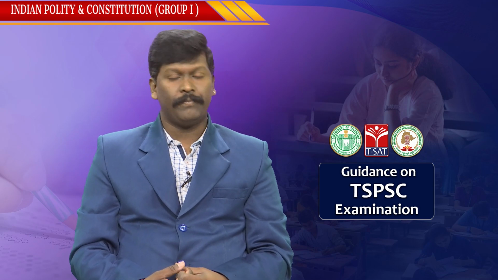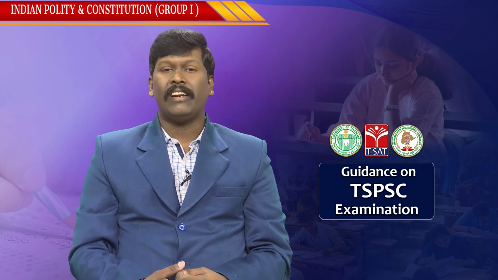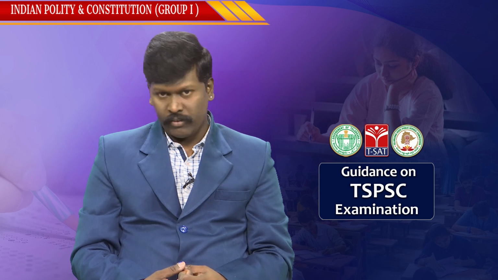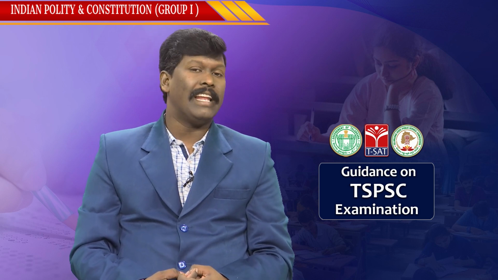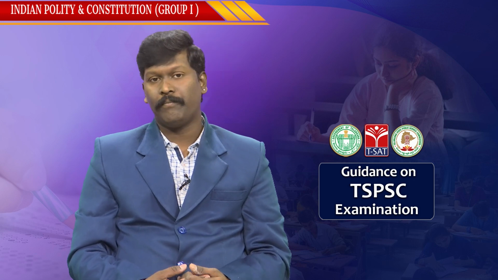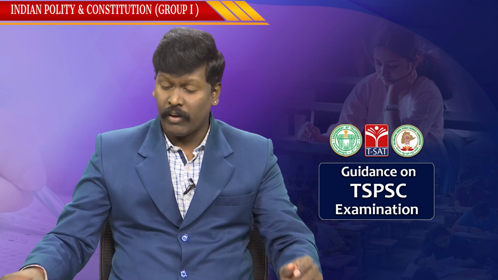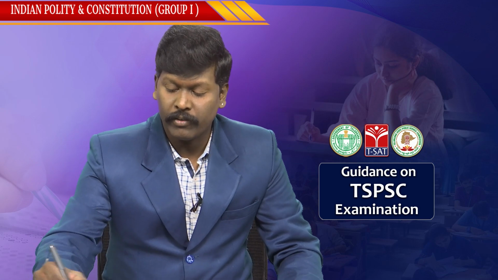Let us discuss in what circumstances the Parliament can make legislations on the state list subjects, with the help of constitutional provisions. The word constitutional provisions is important.